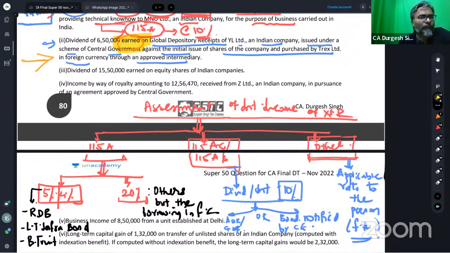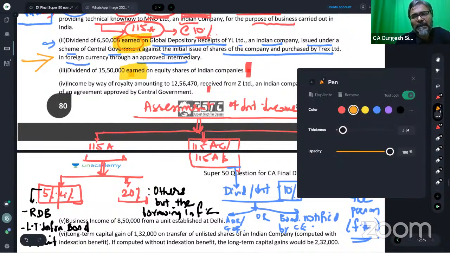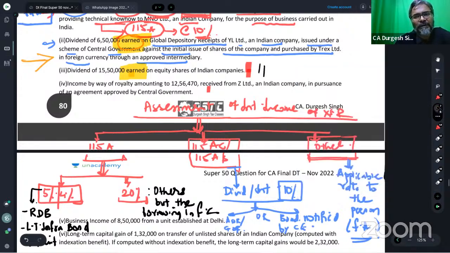Yes. Coming to point number 3, dividend of 15,50,000, again earned on equity shares of an Indian company. So tell me one thing, this dividend would be taxed at what rate? This is the equity share, so this is under 115A, students, as you all are aware. So here you will go 115A, and for the dividend income earned by the non-resident, there is no other criteria but the criteria of 20%.